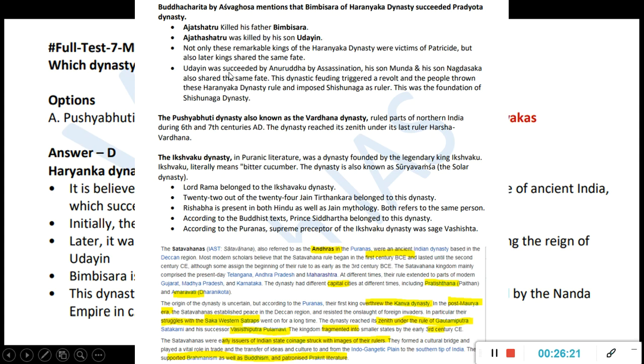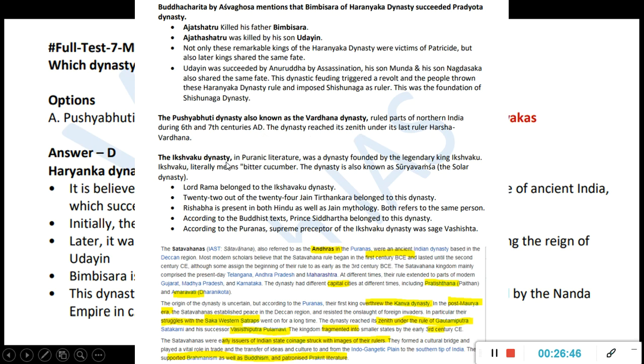Okay, and here if you see, succeeded by Anuruddha by assassination. His son Munda and his son Nagadasaka suffered the same fate. So it was like father-killing generation after generation. Later after that, as I told, the Shishunaga ruler will come. And then here if you see another dynasty, the Pushyabhuti dynasty, also known as the Vardhana dynasty, ruled parts of North India during this time. Harshavardhana was part of that. Okay, Harsha's kingdom is the Pushyabhuti dynasty.